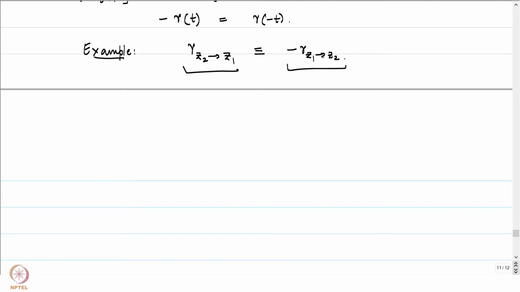Notice that minus gamma from Z1 to Z2 is indeed a map to Z2 to Z1. Gamma Z2 to Z1 is also a map from Z2 to Z1. They are not the same curves to begin with, because this is going to be defined from minus 1 comma 0 and this is going to be defined on 0 comma 1. So, there are two different domains of definition that are involved, but I urge you to sit down and get hold of the right homeomorphism from one to the other, which helps us realize one as the reparameterization of the other.